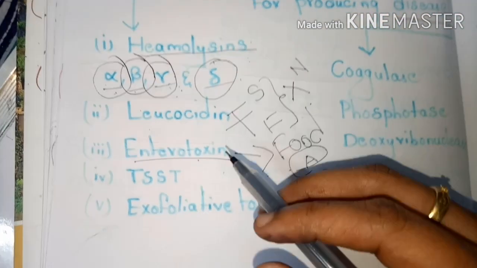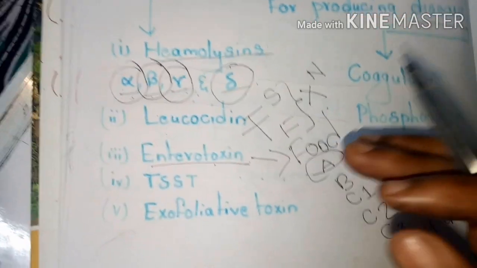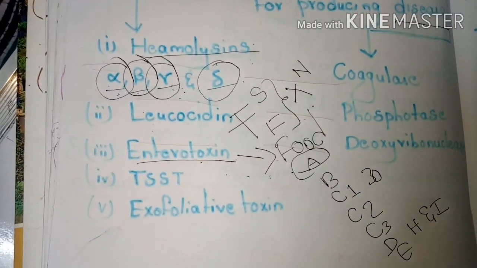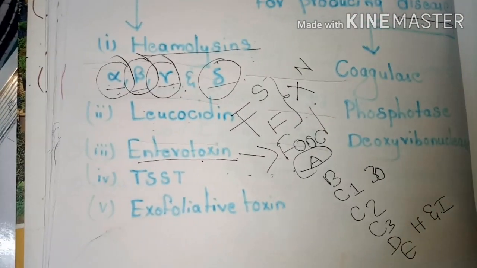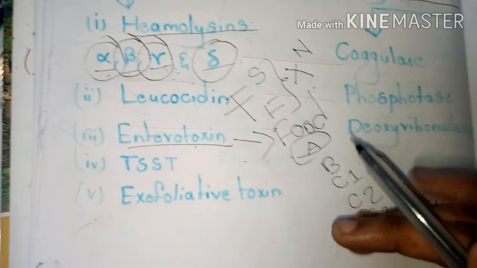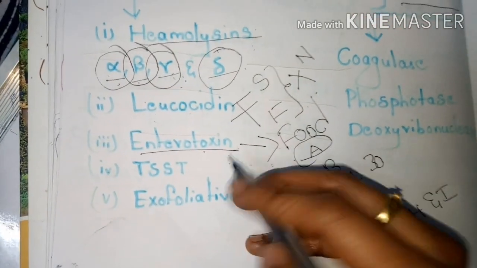I already said in the resistance that this Staphylococcus aureus is going to be killed at 65 degrees Celsius, but to the temperature also, when it is exposed for about 30 minutes, it is going to be resistant for that also. This is the main role played by this enterotoxin.